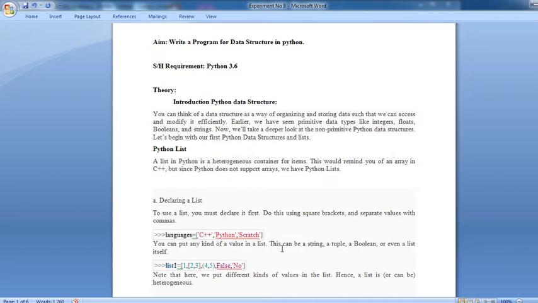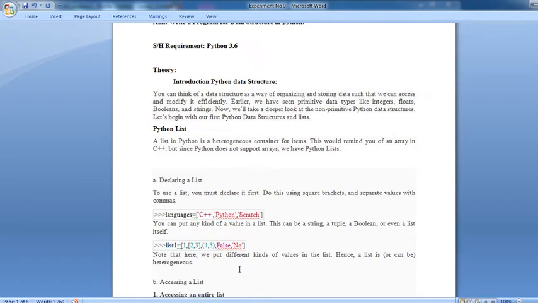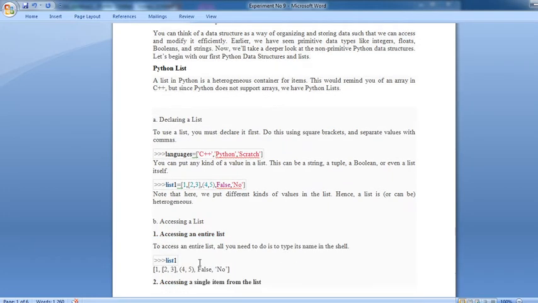Now you can put any kind of value in a list. This can be a string, tuple, boolean or even a list itself. Just like that, you can also put list1 equals 1, comma, in brackets 2, comma 3, comma 4, 5, comma false and none. Note that here we put different kinds of values in the list. Hence a list can be heterogeneous. This is the example given here of how you can define a particular list. Side by side we first see the theory part, then we will go for the practical execution.